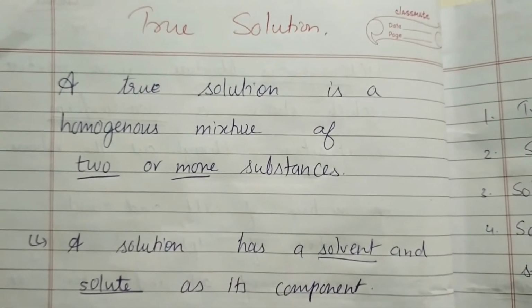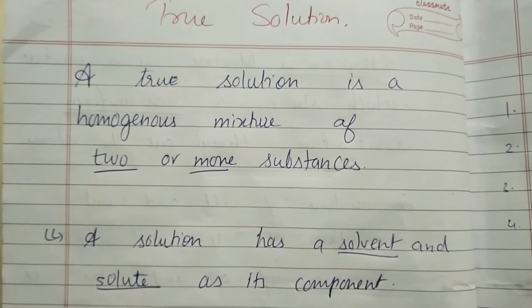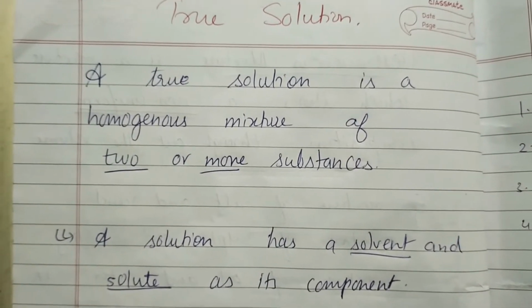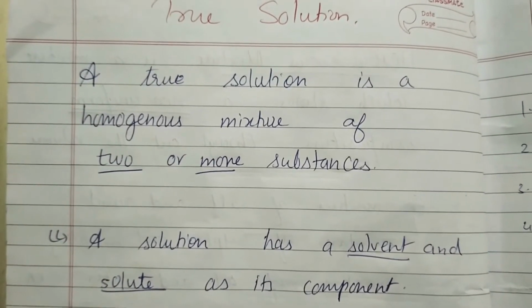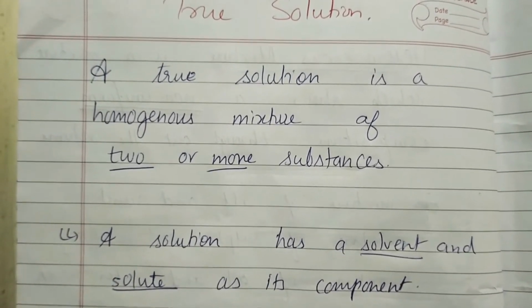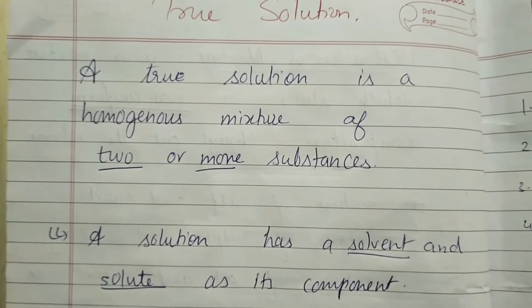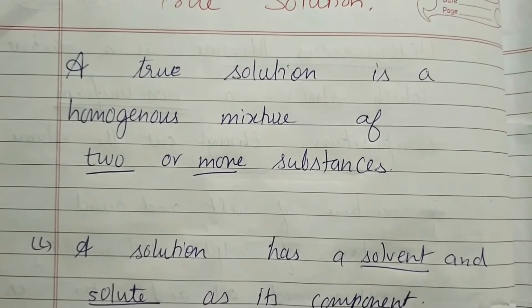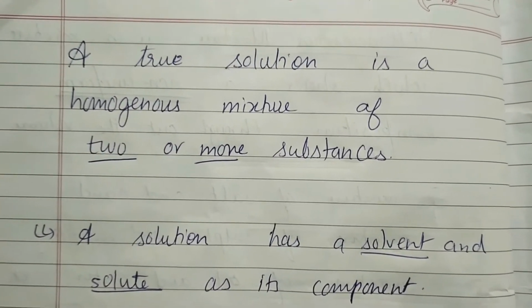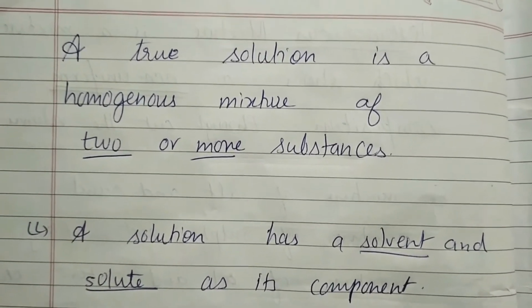True solution, or water solutions. A solution is something in which there is a solute and solvent, two major components. Solvent is in larger proportion and solute is in small proportion. Like salt solution, sugar solution. In that salt solution, water is solvent and salt is solute. Together they make a solution. So we can say true solution is a homogeneous mixture of two or more substances.